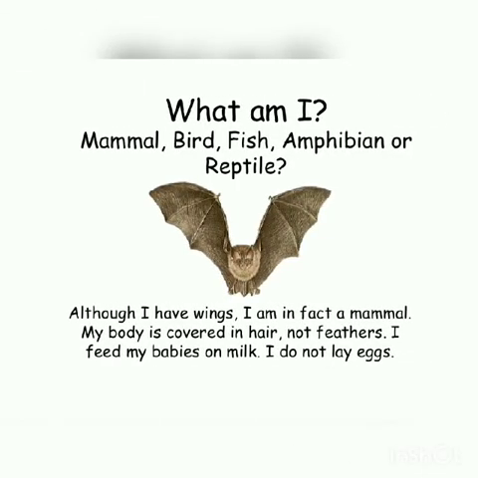Then, what am I? Mammal, bird, fish, amphibian, or reptile? Now, this animal is saying, although I have wings, I am in fact a mammal. My body is covered in hair, not feathers. I feed my babies on milk and I do not lay eggs. So, this animal is a bat. You can see that it has wings, but it is not a bird, it's a mammal. A bat is a mammal because its body is covered with fur and it gives direct birth to the young one.